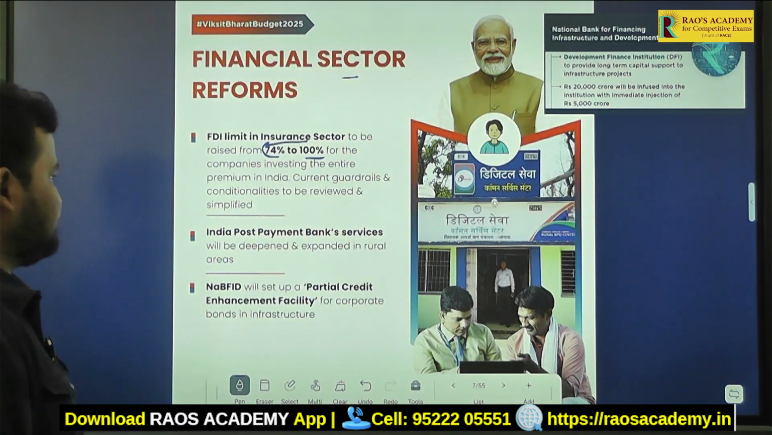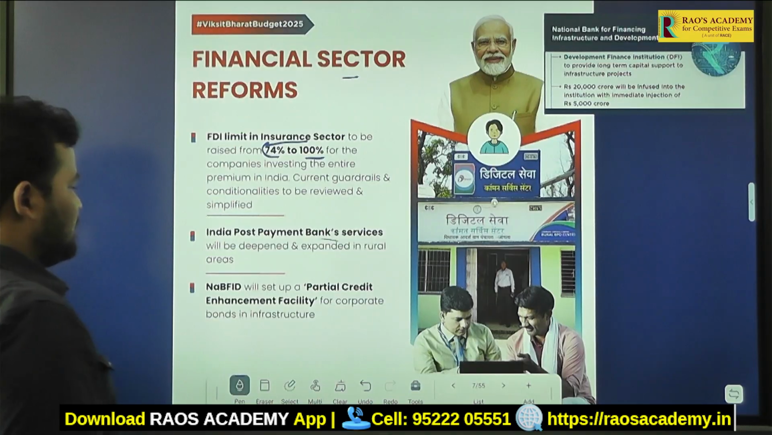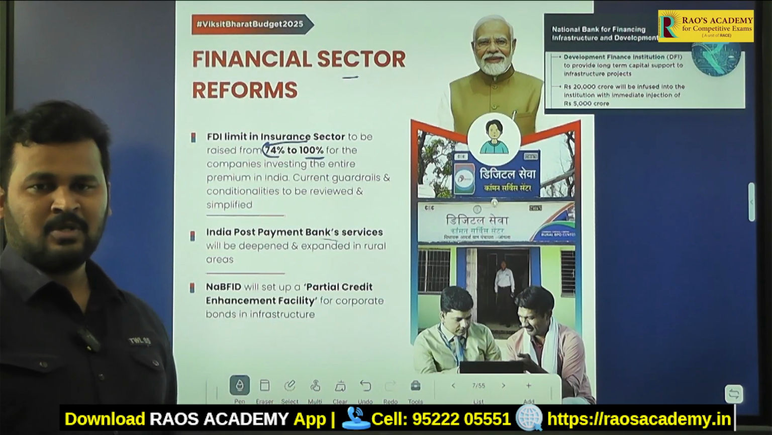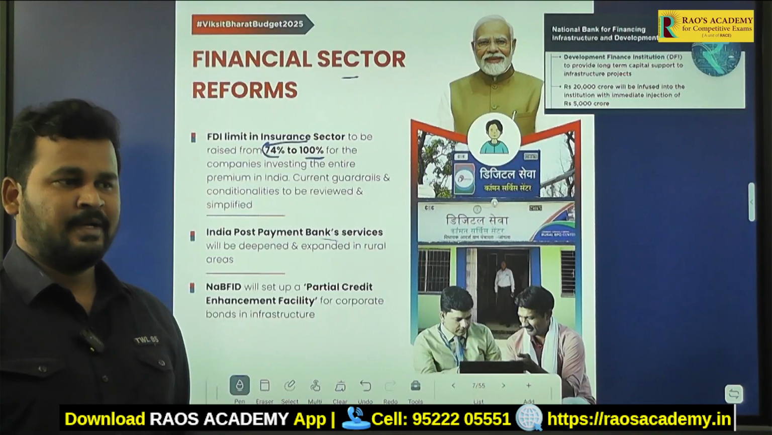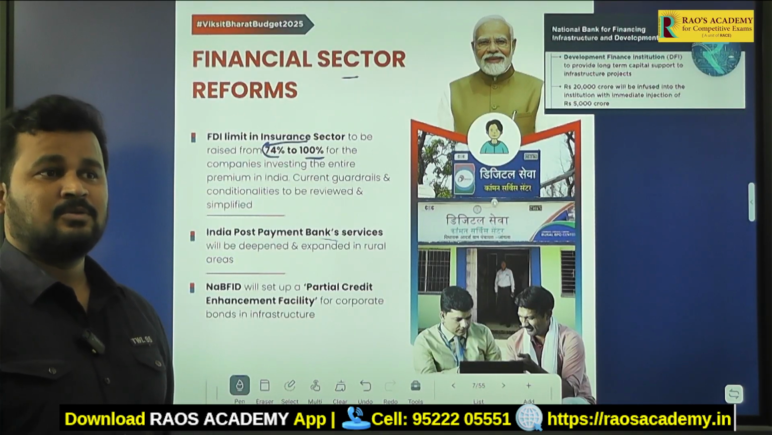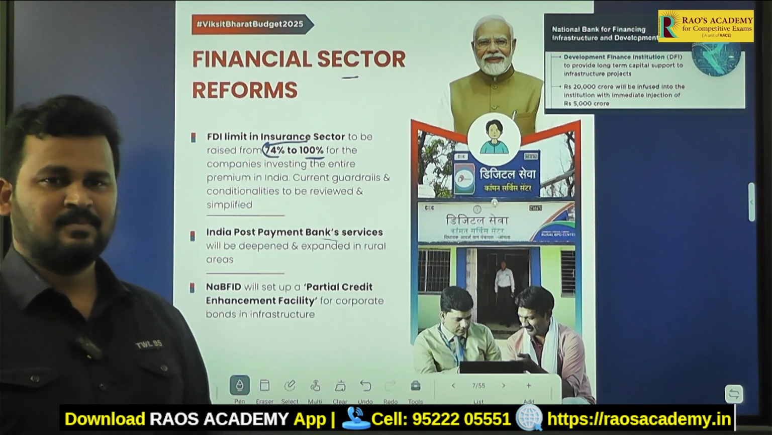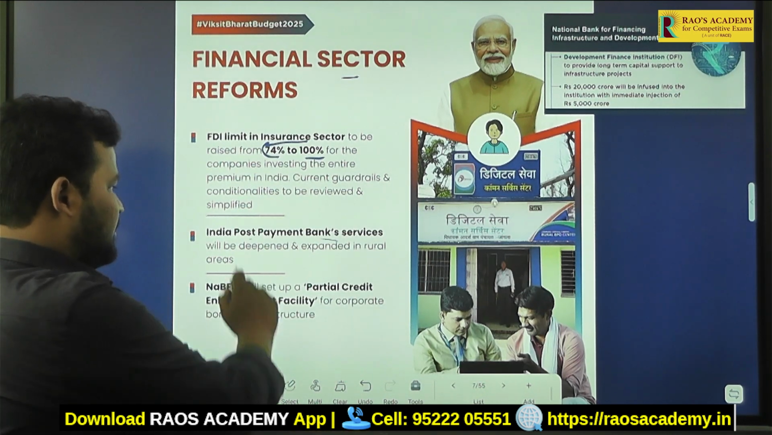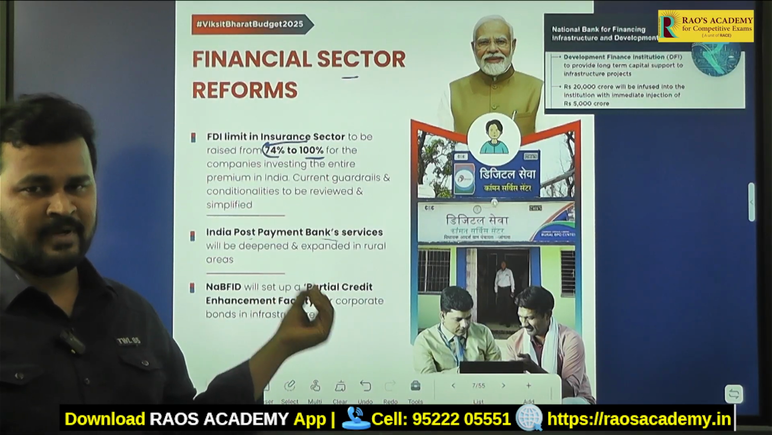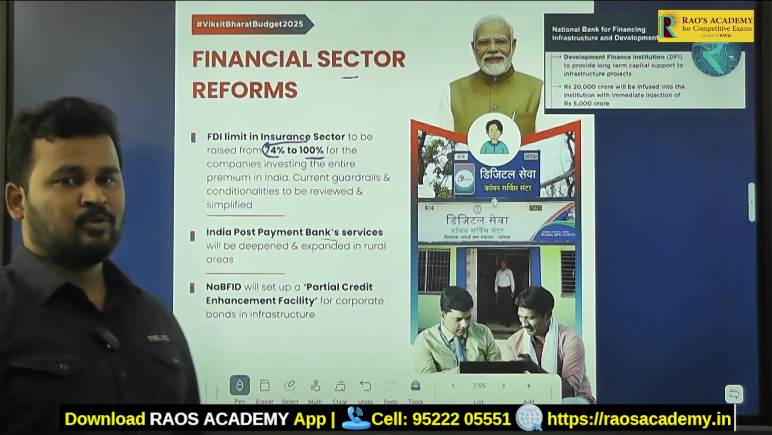Then after that, India Post Payments Bank services will be deepened and expanded in rural areas. We know that India Post is the largest network that we have in India. Recently they established their own banking system, known as India Post Payments Bank, which is run by the Government of India's Department of Post.